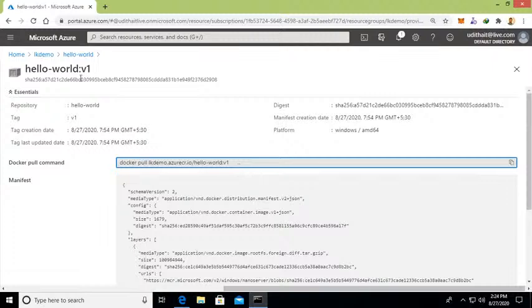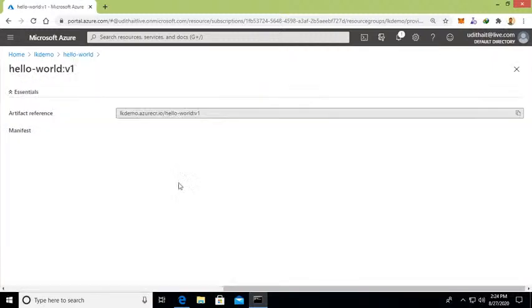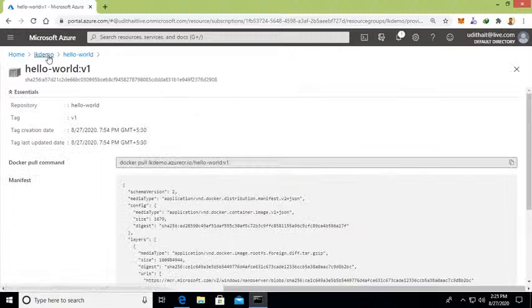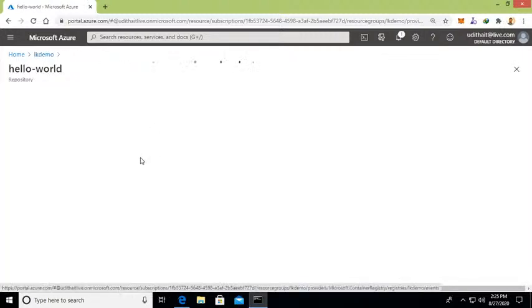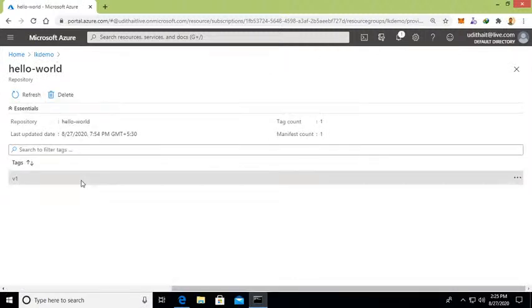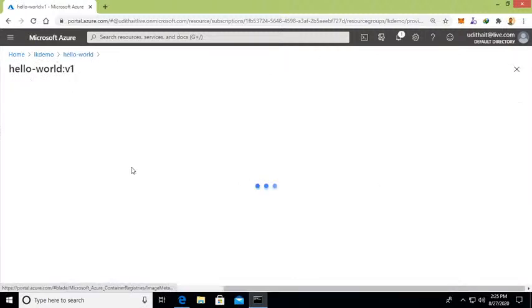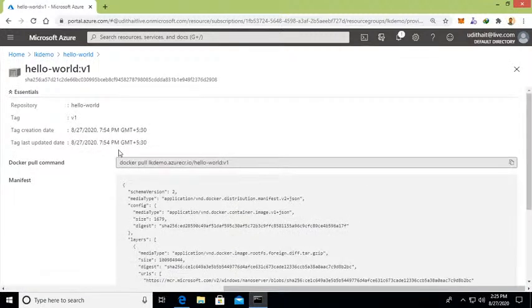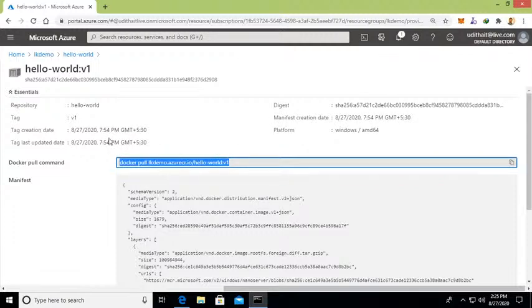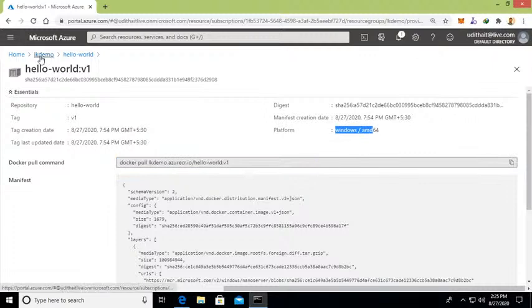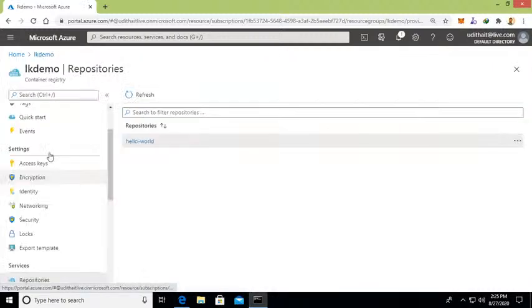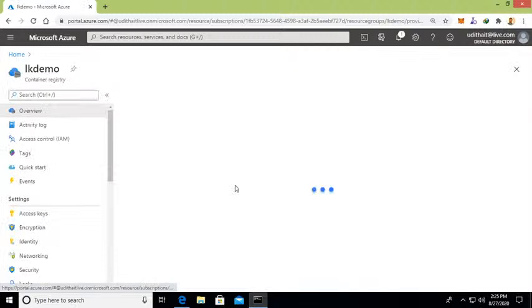Versioning is important because here we can have multiple versions. You can see using the docker pull command we can call this. That is the easiest process. You can see we can communicate directly with the Azure portal. We used hello world, communicated directly, and pushed it here. Its platform is Windows AMD, that's the runtime platform it uses. It's a small image, so I don't think it takes that much storage.